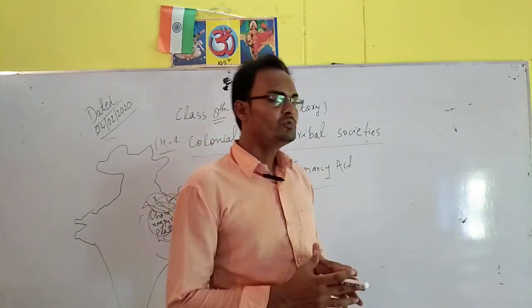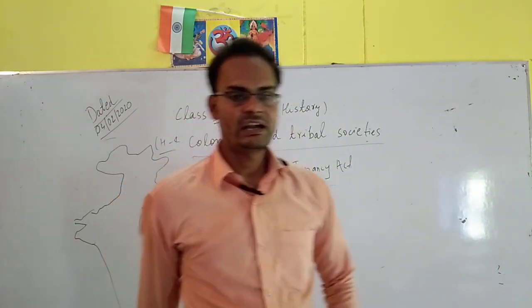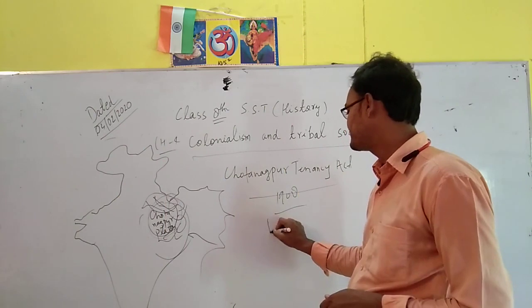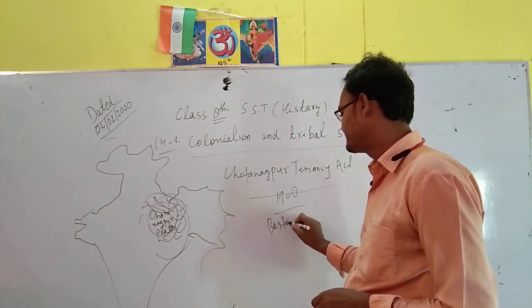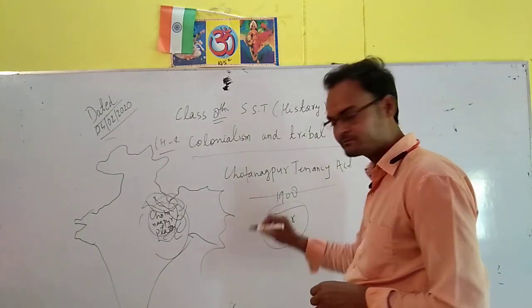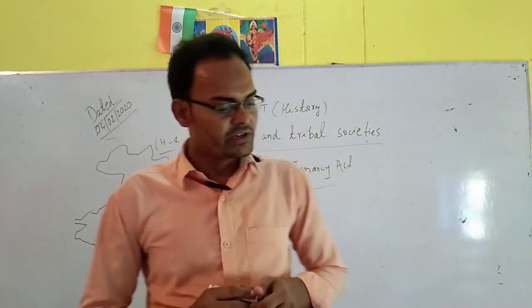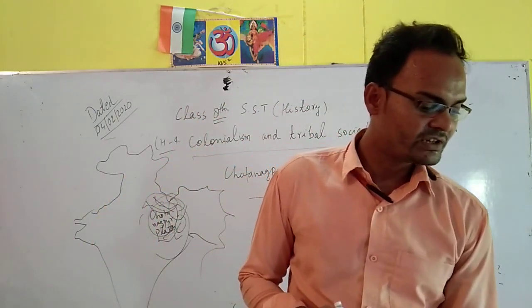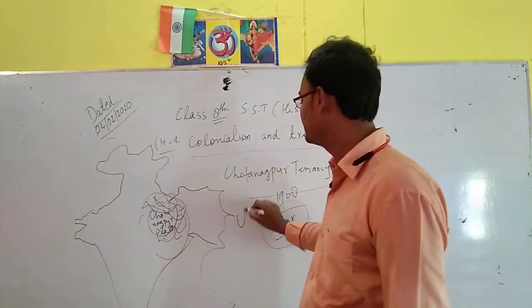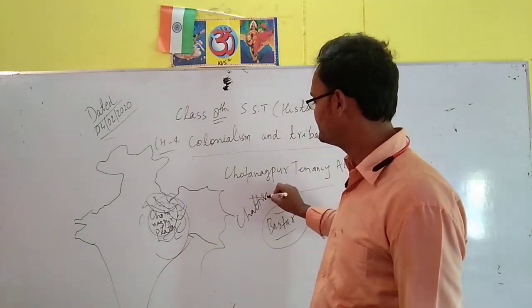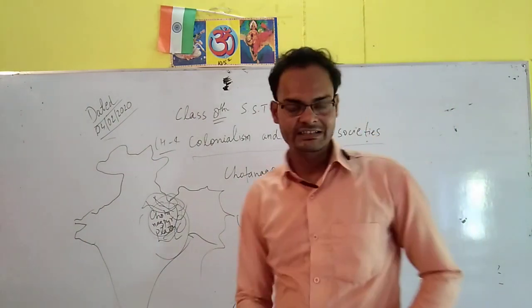So students, after the Munda rebellion we are going to start the Bastar rebellion. Bastar, students, is in Chhattisgarh.